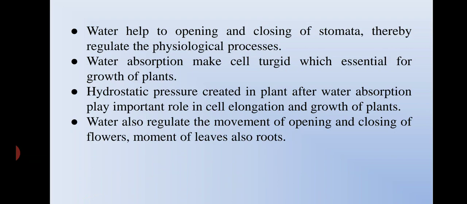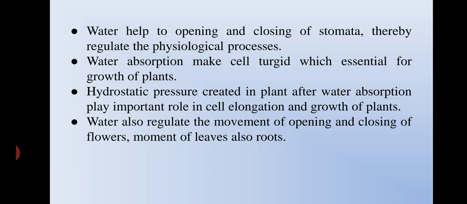Next, water absorption makes a cell turgid and is essential for the growth of a plant. How? If any cell absorbs water, it becomes turgid, and due to turgidity, the cell size will increase.